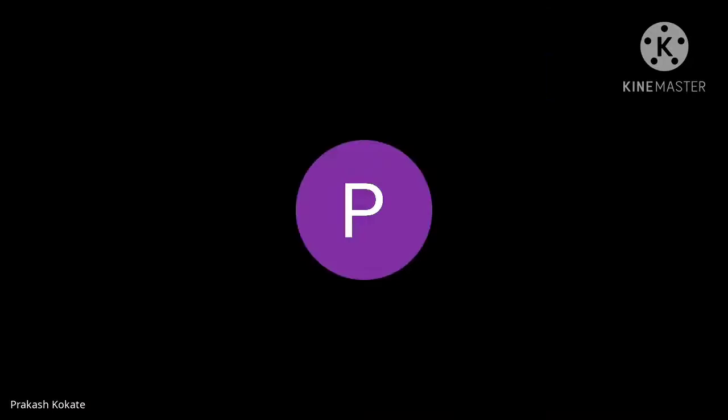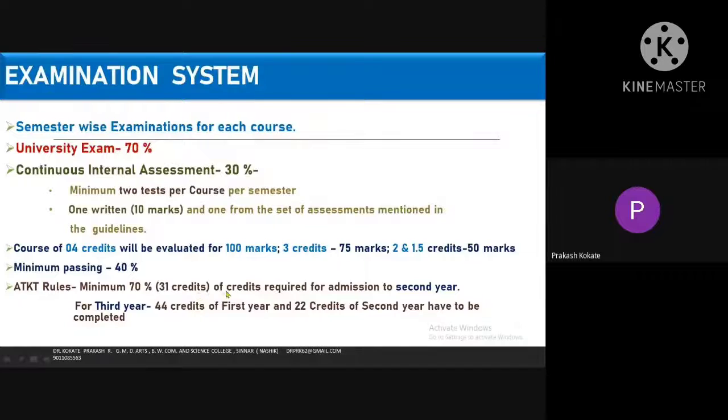Minimum passing is 40%. Minimum passing is 40%. ATKT rules, minimum 70%, 31 credits that you have to clear. Clear, required for admission to second year. For third year, 44 credits that you have to clear. Means you have to clear the first year of science or first year of BA BCom and second year of BA BCom. All subjects should have been cleared, in the sense you will have to get 44 credits in those subjects for first year and second year. Okay. Then we'll go for next.